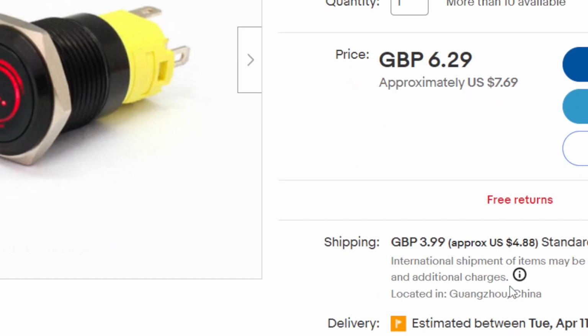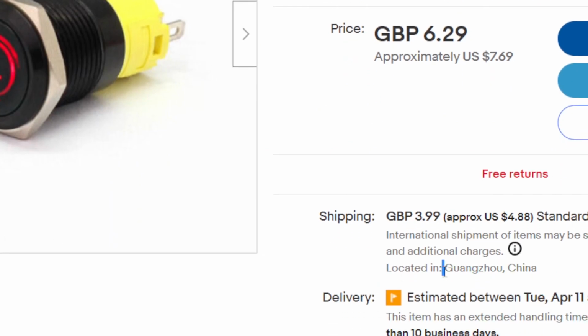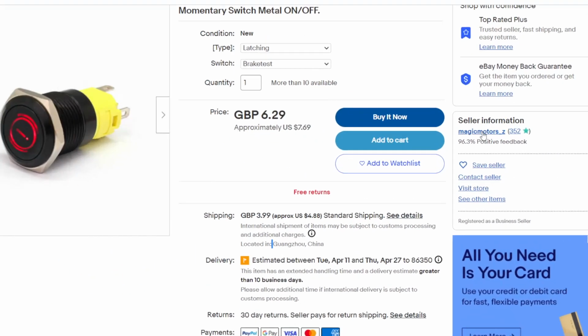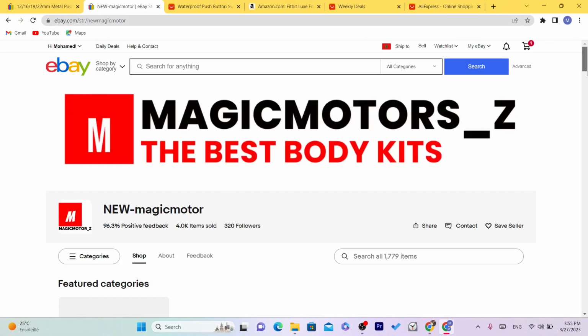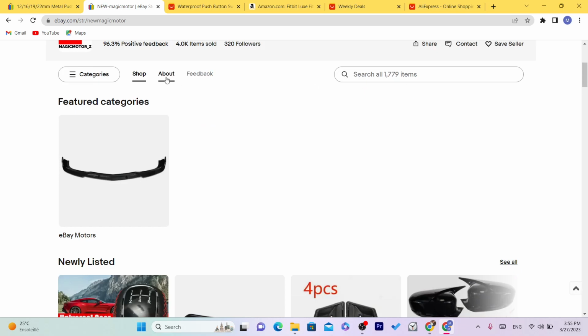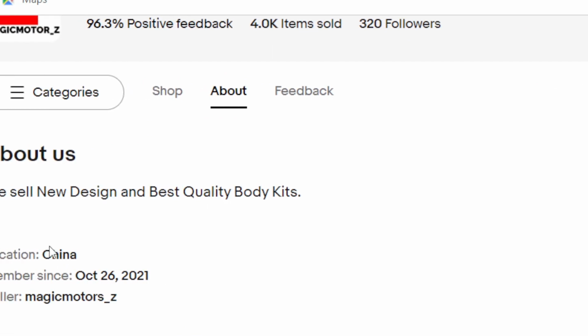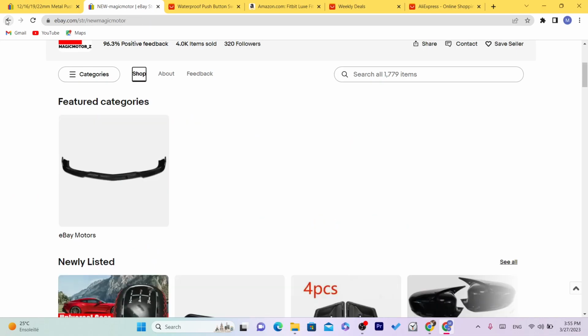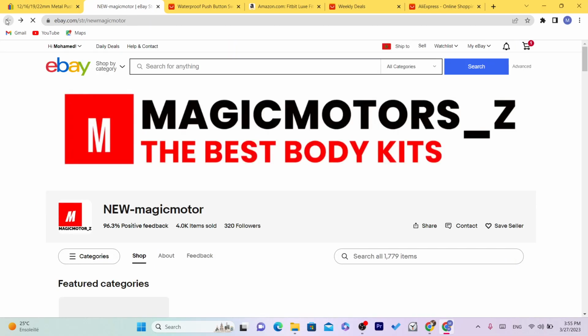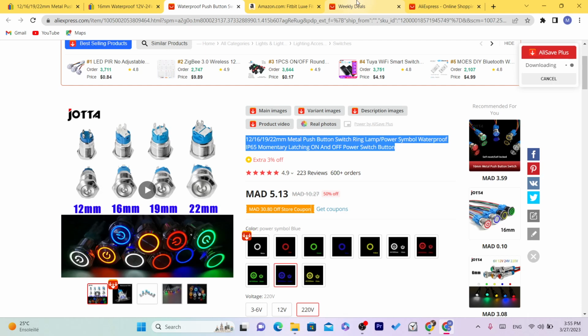As you can see, the item location must be China, and you want to go to their store and see where they live. If they live in China, don't compete with them, because these people have the items in stock and they can just make the price a little bit lower, so you can't really compete with them. Click on about, and as you can see, the location of the store is China, so you can't really compete with this person.